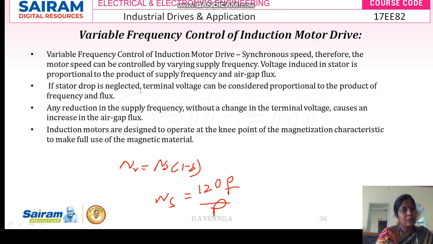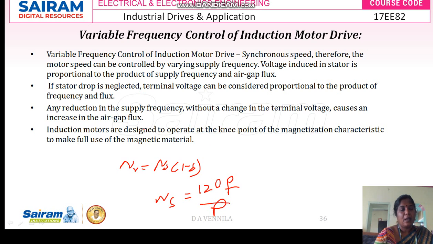Okay, so what are the conditions we are going to adopt here? The rated frequency should be less than the supply frequency. Here the frequency changes, which means you can either increase or decrease it: the rated frequency should be less than the supply frequency, or the rated frequency should be greater than the supply frequency. So by increasing or decreasing the frequency, we can change the speed of the motor.